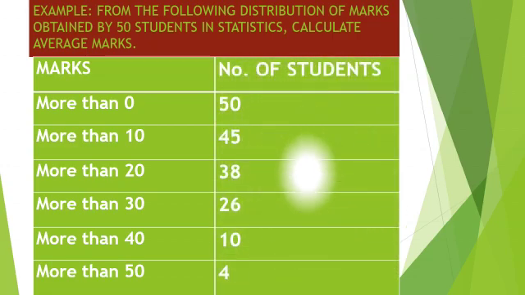The number of students is given as 50, 45, 38, 26, 10 and 4. This is a cumulative frequency, not a simple frequency. So first of all, we convert the cumulative frequency series into a simple series.